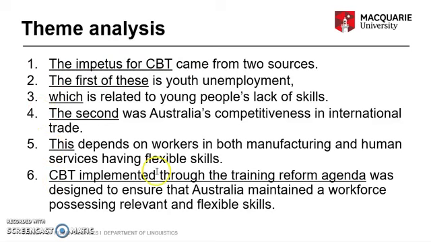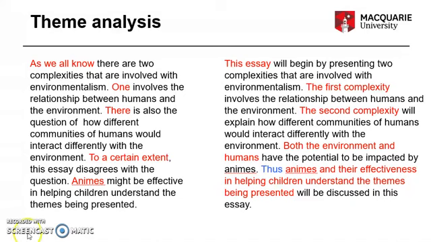So what we basically have here is the introductory paragraph of an essay, and we have two versions. So we have the first version here, which is a draft version, and the second version here, which is the version that was finally submitted. The themes have been identified in red, and if you look at them in turn, you can see that whilst we can identify the themes here, they're actually not that useful in telling us what the text is about. It's not until we get down to animes right at the end that we begin to think the text is about animes. In contrast, the themes in the edited version are much more helpful.